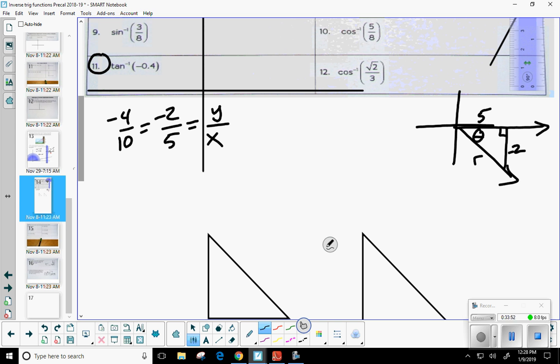Now, in fact, we could go ahead and do that, and if you want me to, I will, but is there any way it could be a 45, 45, 90? No. Is there any way I can take the shorter leg, multiply it by the square root of 3, and get 5? No. So it's definitely not one of the two special right triangles, right? So really, we don't need the radius in this one unless we just want to practice finding it.